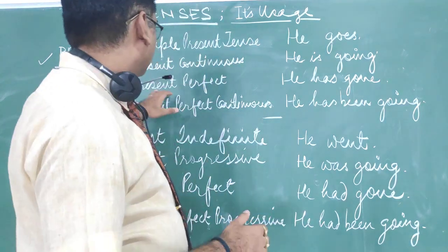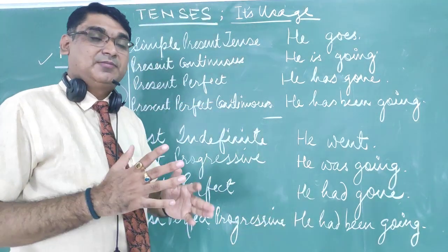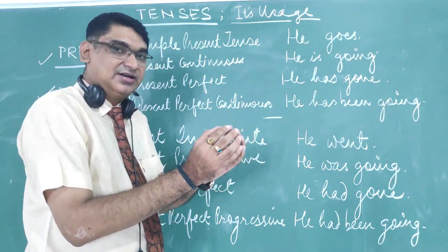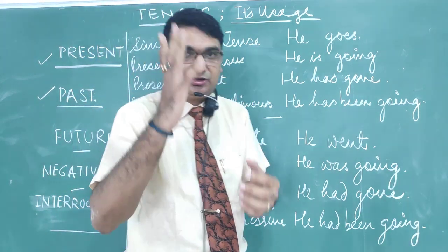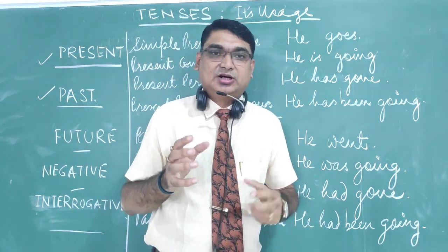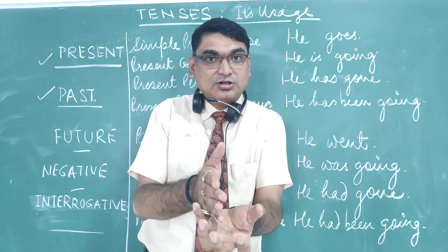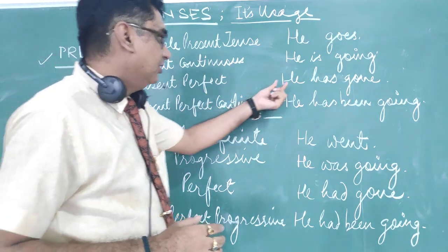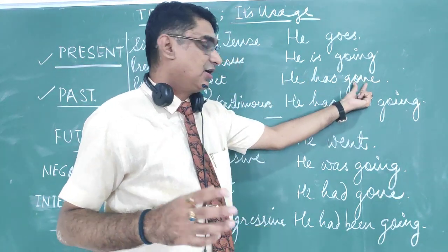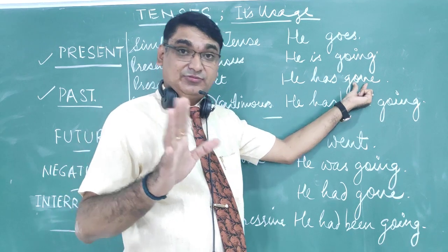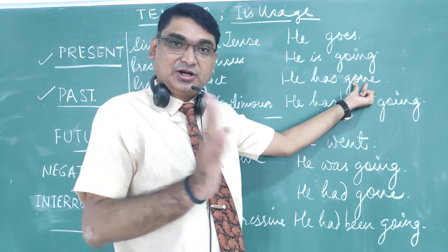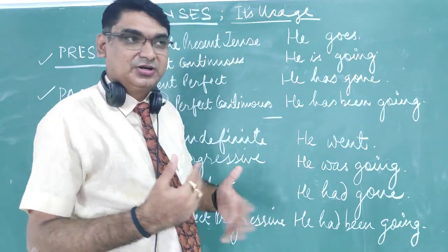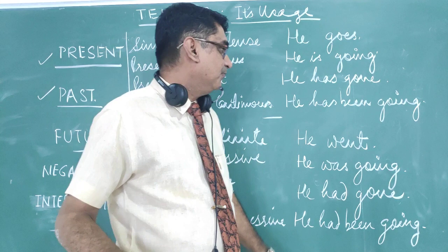Present perfect tense. Perfect means what? You can relate it to an aid to memory. Perfect means something already designed. Say, for example, your mom cooks a dish for you and it is very perfect, already cooked. So this is an aid to memory: present perfect, perfectly done. He has gone. Here the third form, the past participle of the verb, is used. We have already supplied you with the three forms of the verb, so you can see a good list over there. You can pick up 5 or 6 daily and learn.